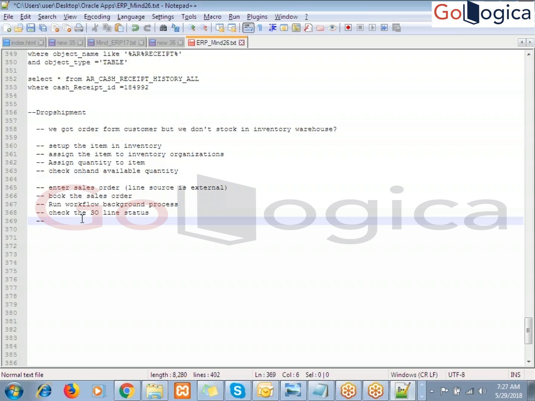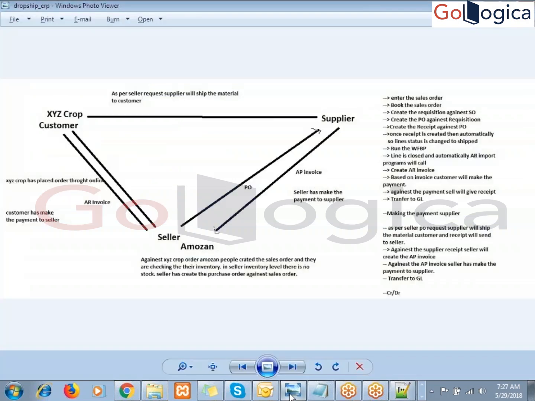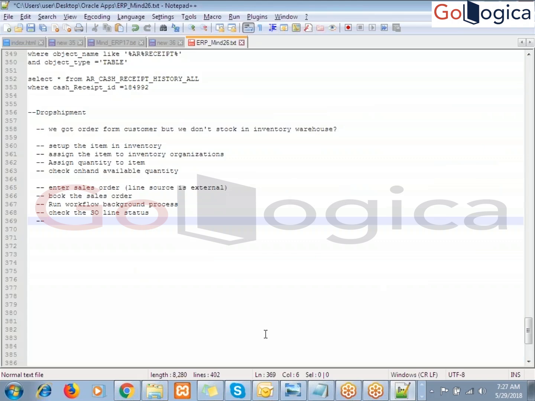Basically, it is required to move the data from one module to another module, from one process module to another process module. So in this case, it is going to move the data from order management to which module? P2P, the PO module. Right, we have to move it to the PO module.